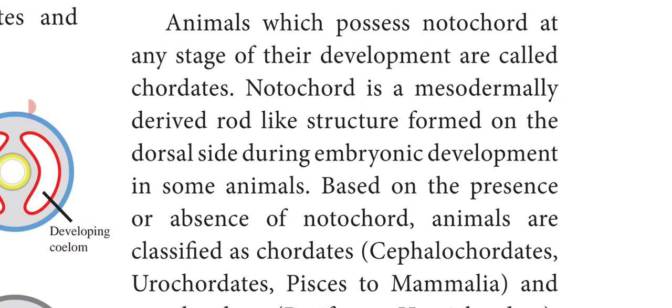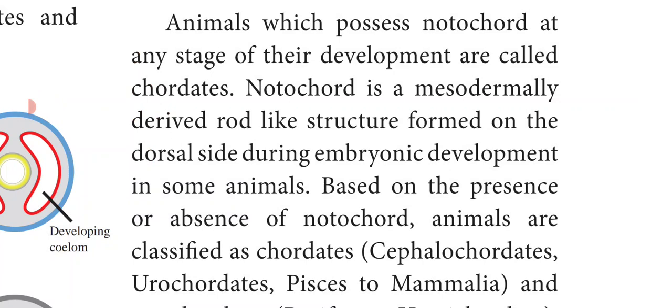It is a rod-like structure which develops during embryonic development. Animals which possess notochord at any stage of their development are called chordates. Most animals possess the notochord during early embryonic development, but some animals possess the notochord in the adult stage.